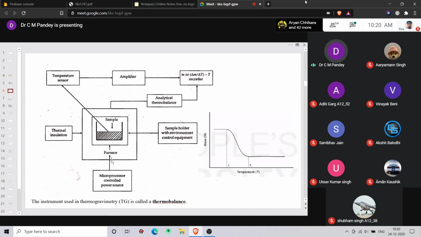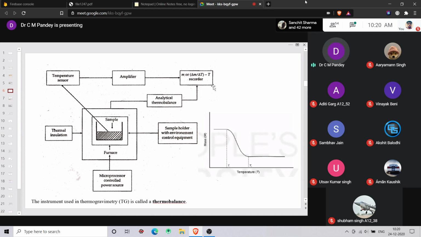Now, when you are providing a linear increase in the temperature to the sample, the sample will start decomposing, or there must be some change in the mass of the system, and that is measured by the analytical thermobalance. This analytical thermobalance measures the change in the mass of the sample with respect to the temperature, and that is plotted by the recorder. That is the basic instrumentation for the TGA.